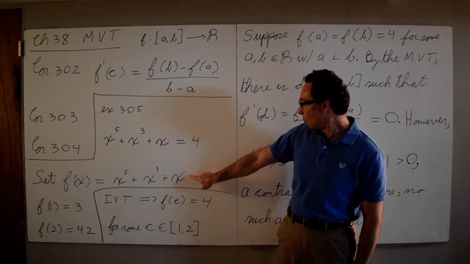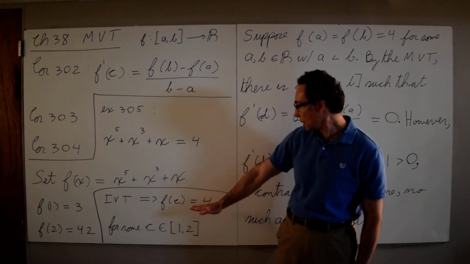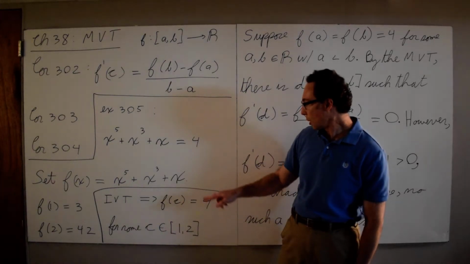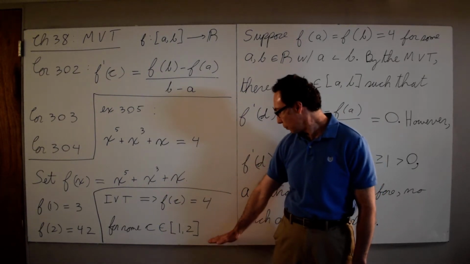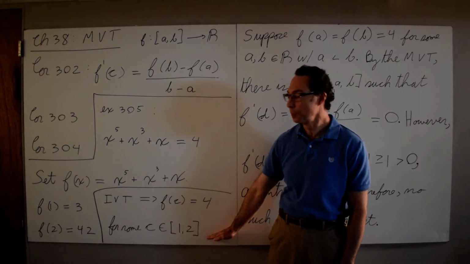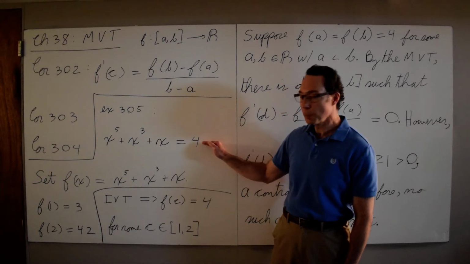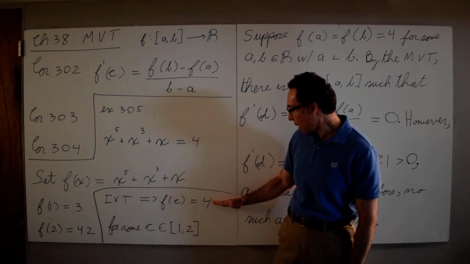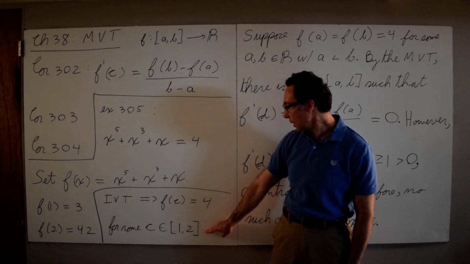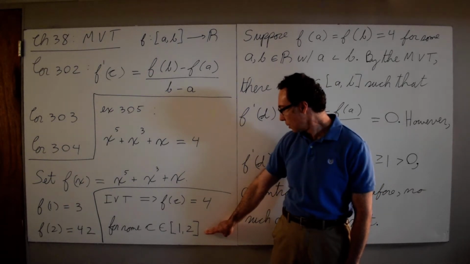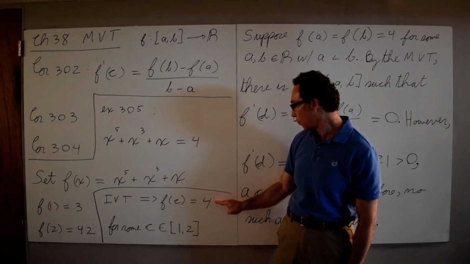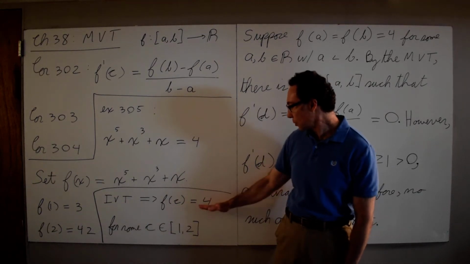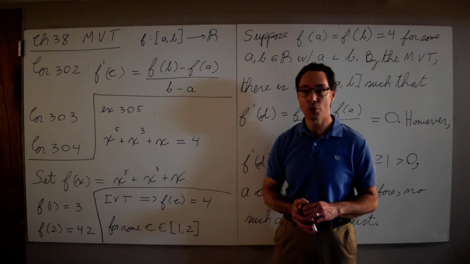So we substitute 1 for x, and f of 1 is equal to 3. Then we substitute 2 for x, and f of 2 is equal to 42. And 4 is between 3 and 42. So the intermediate value theorem implies that there is some number c in the interval (1, 2) such that f of c is equal to 4. And so there is a solution by the intermediate value theorem.